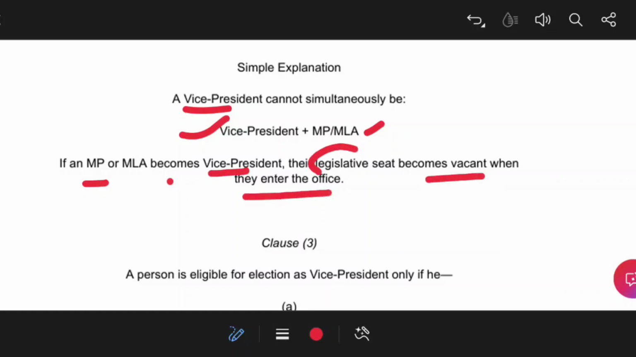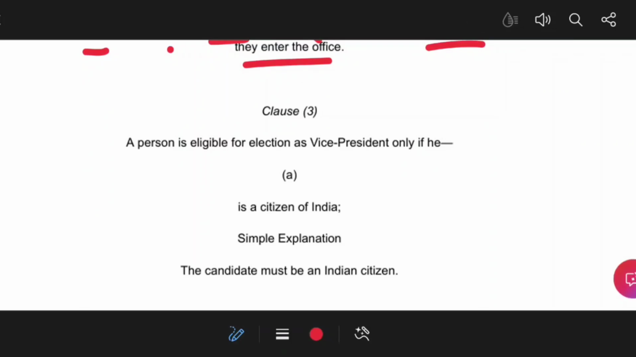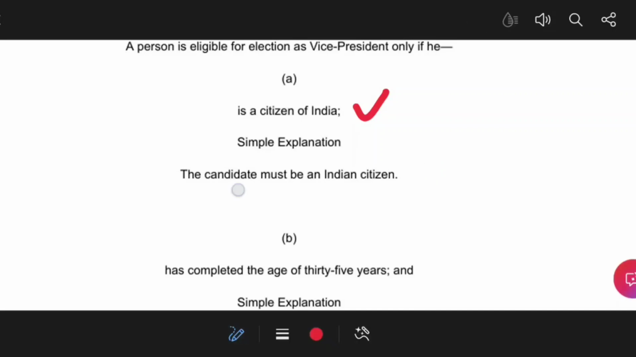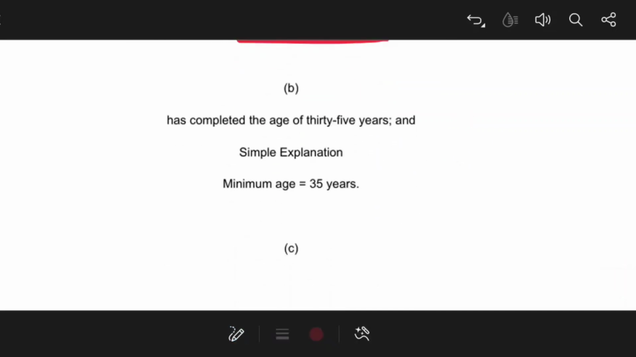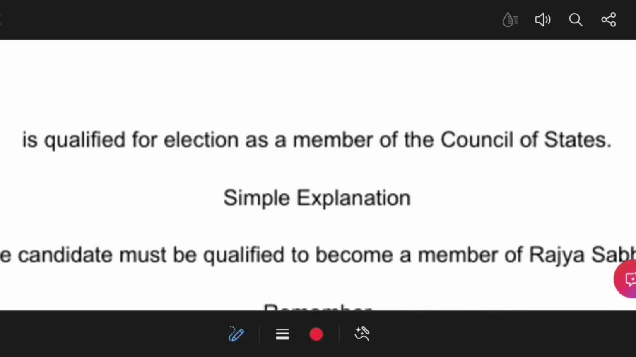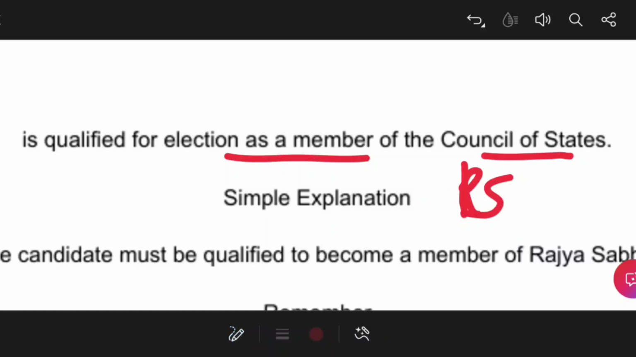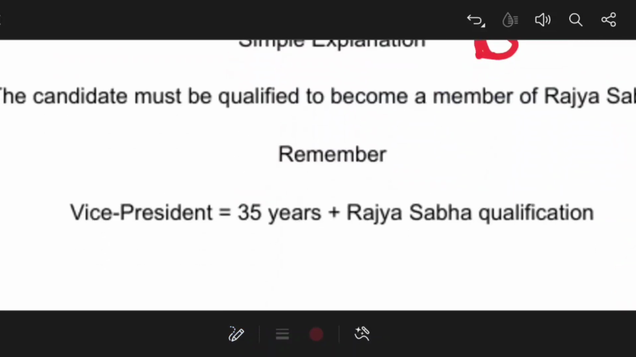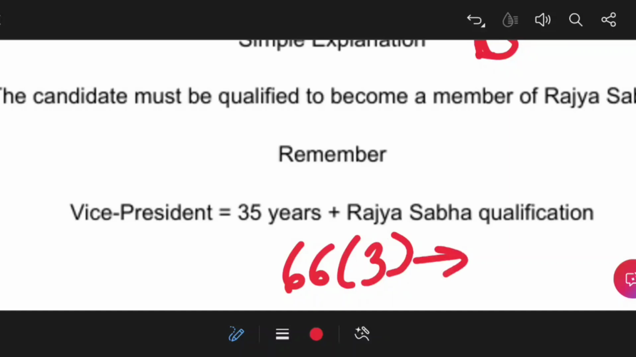Clause 3 was about the eligibility. The candidate who is contesting the election should be a citizen of India, that means the candidate must be an Indian citizen, minimum age 35 years, and apart from this, he should be qualified for election as a member of the Council of State, that means Rajya Sabha. Okay, so these are the qualifications mentioned under Article 66 clause 3. Three qualifications are mentioned, including age.